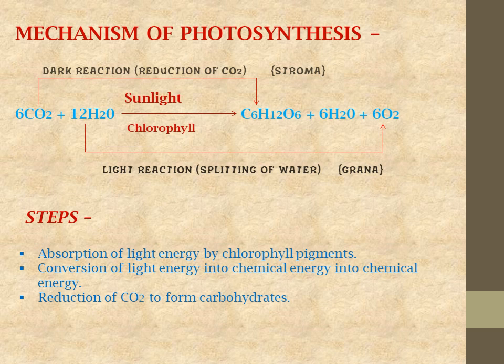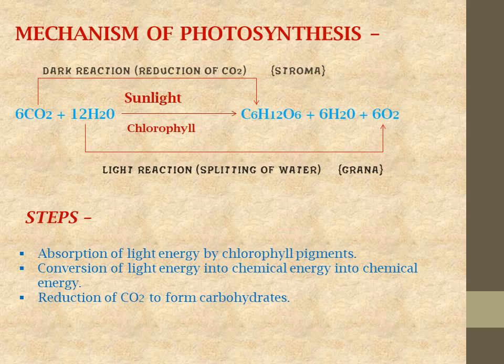So see, the first two steps that we discussed are occurring in this manner only. This is the first step, absorption of light energy, then the second one is conversion of light energy into chemical energy, and the third one is reduction of CO2 to form carbohydrates. These three steps are in sequence. The first one is absorption of light energy by chlorophyll pigment. You all know that only if there is light can this process occur. It means that it is a light dependent process.